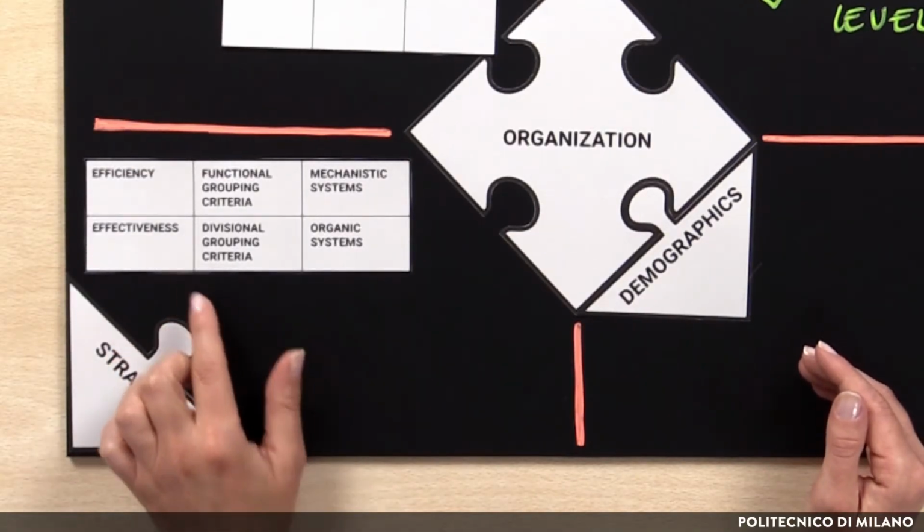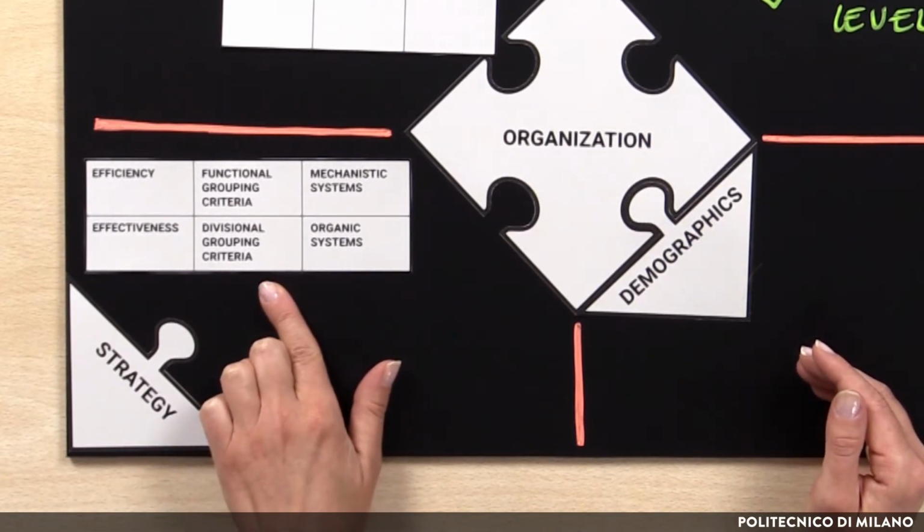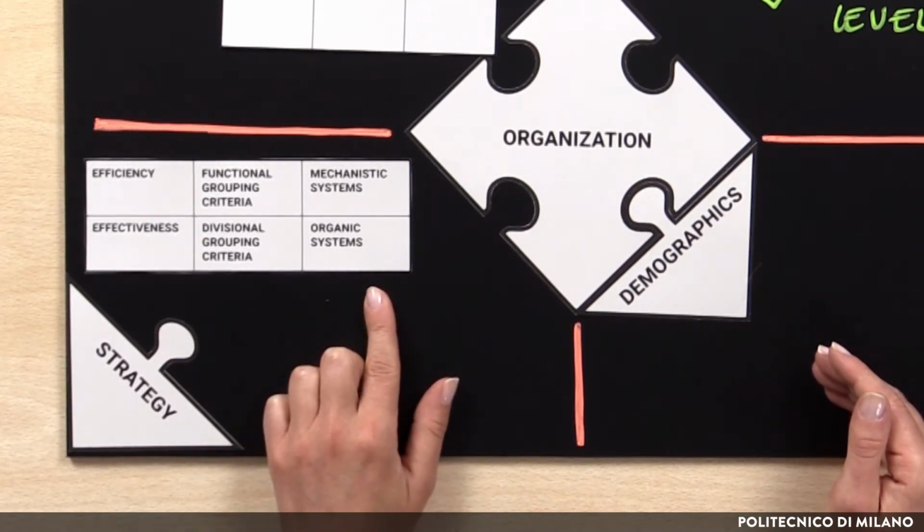On the other hand, a strategic focus to effectiveness pushes companies towards a grouping criteria oriented to output. As a matter of fact, the need of effectiveness implies the need to maximize the ability to adapt to market requests, and this is pursued through either divisional or matrix organizational structure. In the same vein, to be responsive as well as flexible to market requests, there is need of flexibility at the microstructure level as well, with a low level of standardization and formalization. This approach is generally exploited in organic systems.